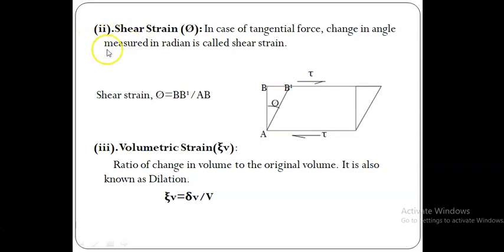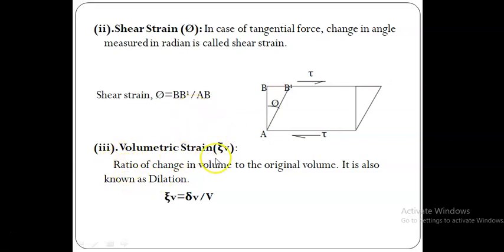Then next, shear strain. Shear strain is phi. In case of tangential force, the change in angle measured in radians is called shear strain. Here we take a plane which is subjected to shear, and because of the shear the object is distorted. So this phi is nothing but the distorted angle. The measurement of this distorted angle in radians is said to be shear strain, that is phi is equal to BB dash divided by AB, that is called shear strain.